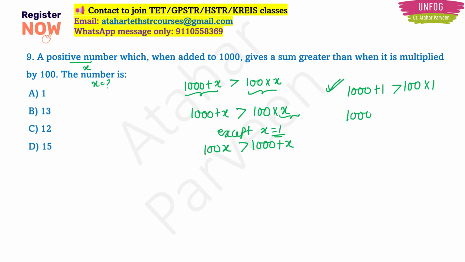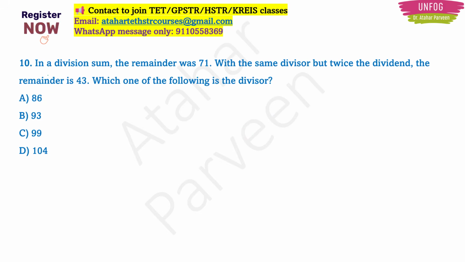What about 2? 1000 plus 2 greater than 100 into 2. Yes, it is possible, right? But it is not there in the options. See, the other options are not at all valid here, right? So that's why option A will be the correct answer here. Okay. Next, this is the last and the most important question of this class.